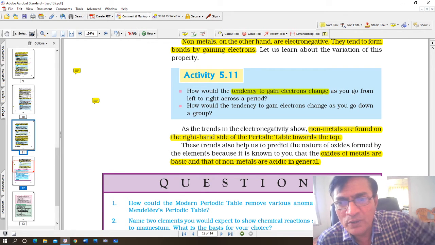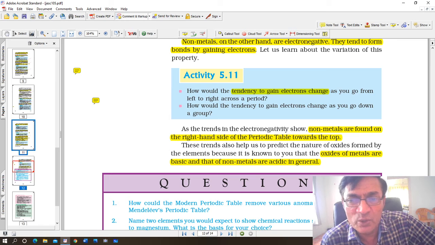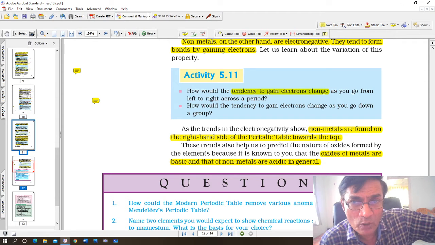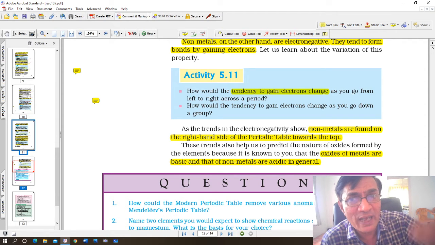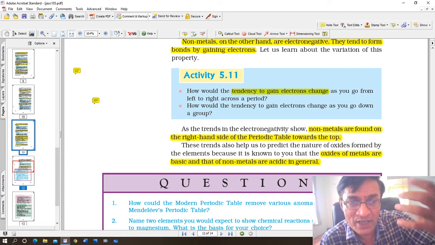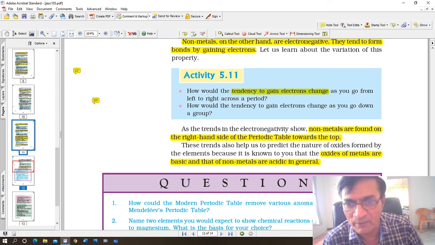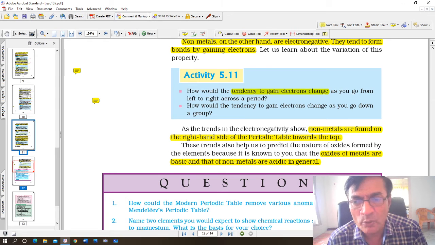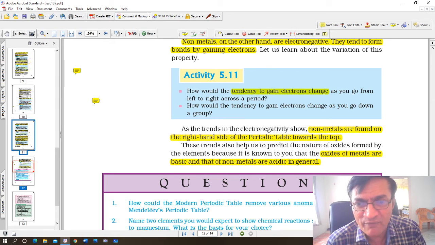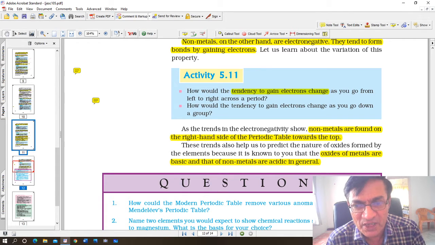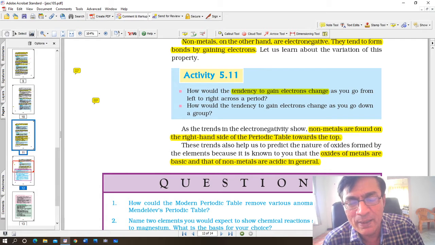How would the tendency to gain electrons change as you go down the group? As you go down the group, the tendency to gain electrons will be less, but the tendency to lose electrons will be more, and that's why metals are electropositive. As the trends in electronegativity show, non-metals are found on the right hand side of the periodic table towards the top.